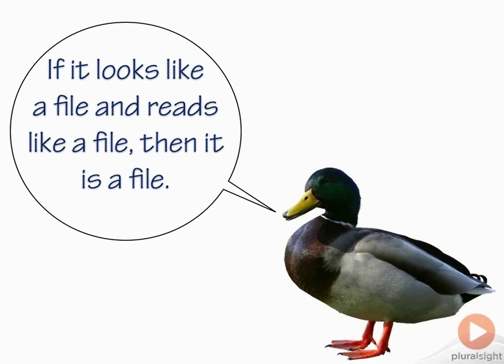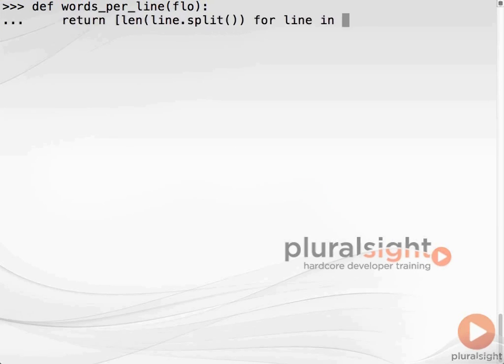The objects returned to us when we open files in text and binary mode are actually of different types, although both with definite file-like behavior. We saw one of them in action back at the beginning of the course, used to retrieve data from a URL on the internet. Let's exploit this polymorphism across file-like objects by writing a function to count the number of words per line in a file and return that information as a list.